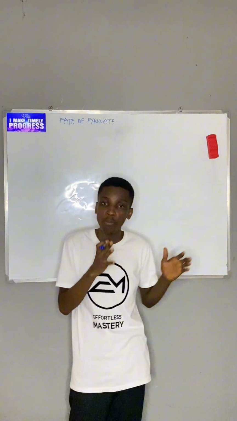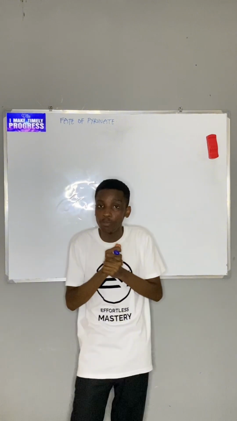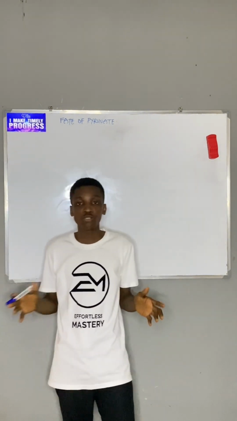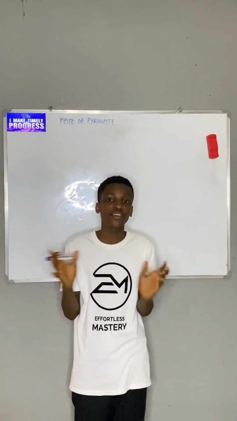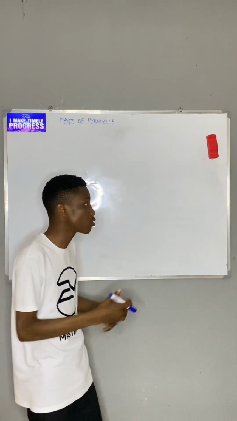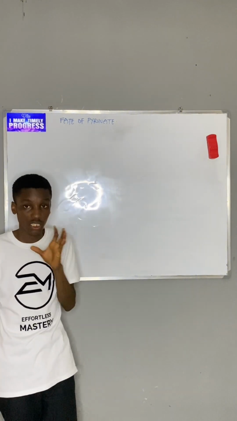That is, after forming pyruvate, whether directly from glucose, which is in the glycolytic pathway, or from any other source, because there are other sources of pyruvate, which we'll mention in our series later. But whatsoever the source, what is the fate of pyruvate? What can pyruvate be used for or metabolized into? Now, pyruvate has 6 different fates, which we'll be talking about today.